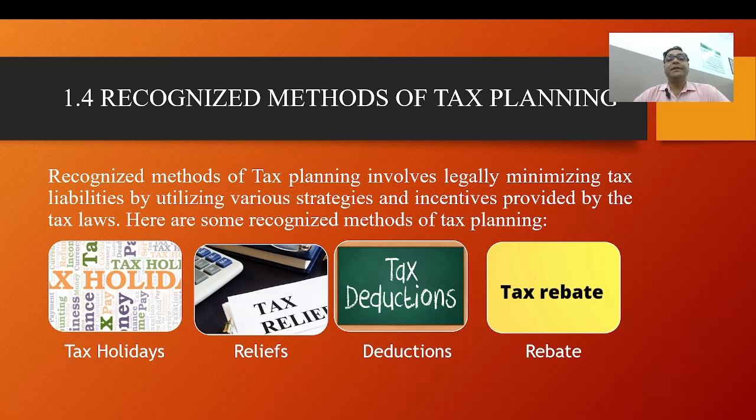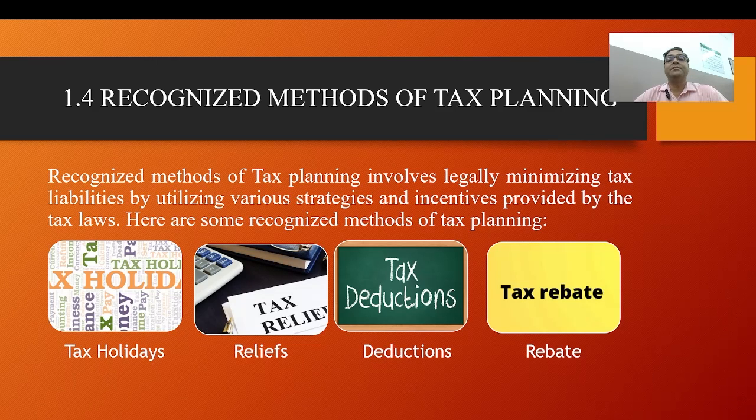Third point is tax credit for energy efficient investments: credits for installing renewable energy systems or energy efficient appliances in homes or businesses. For example, many countries provide tax relief for contributions made to retirement accounts.